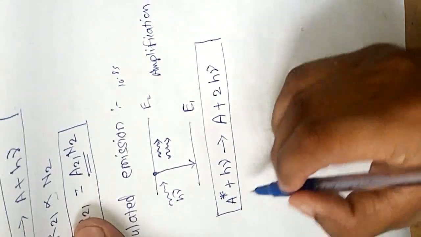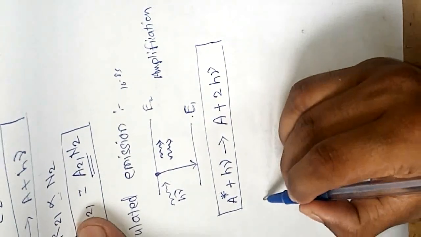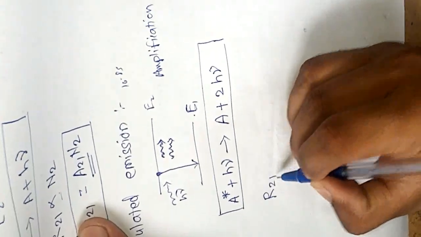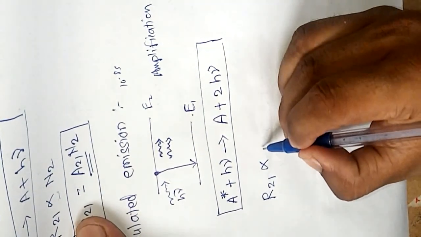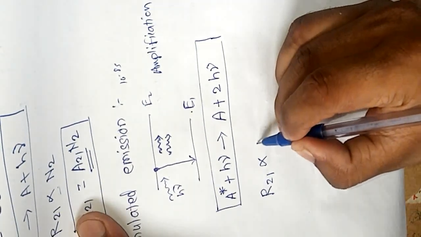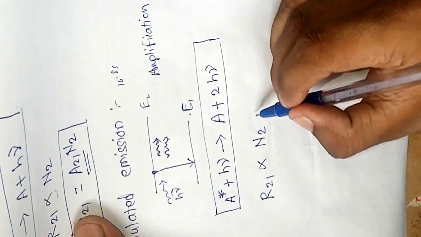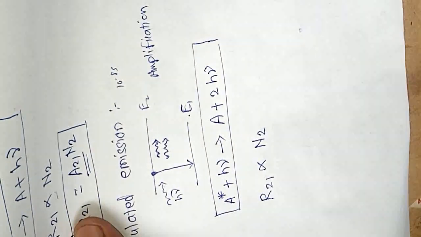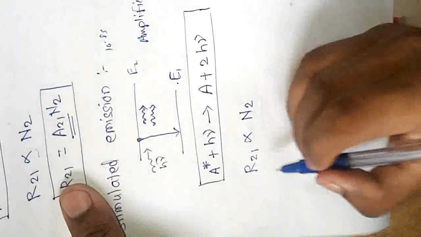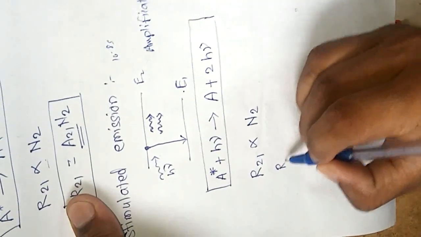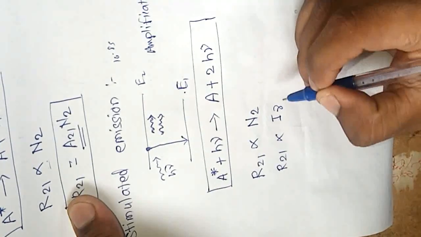This is the symbolical representation of stimulated emission. Again, the rate of transition from energy level E2 to energy level E1, R21, is directly proportional to the number of atoms N2 present in the excited state E2, and also directly proportional to I nu.